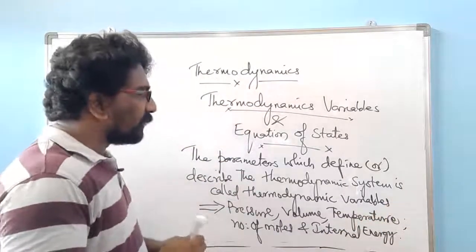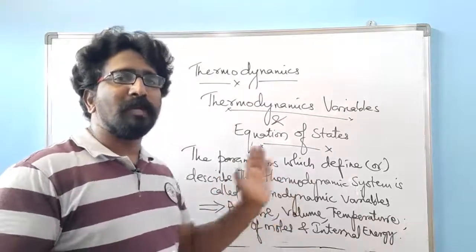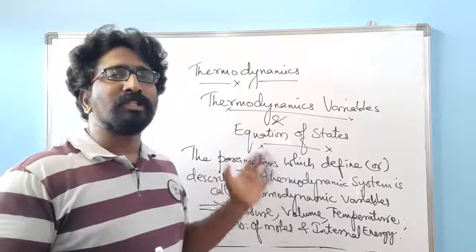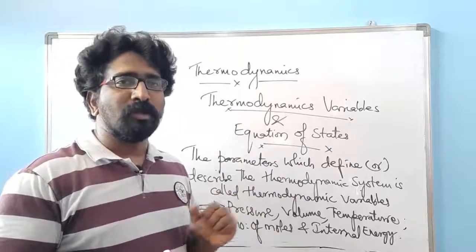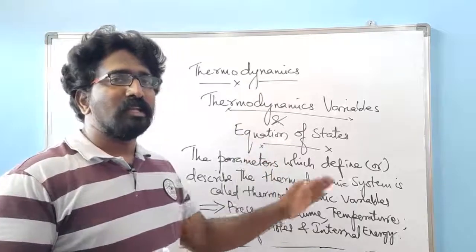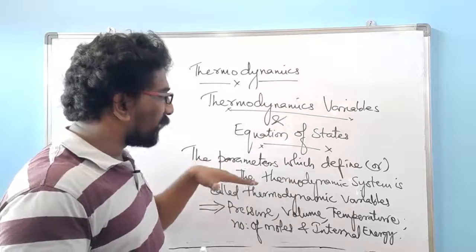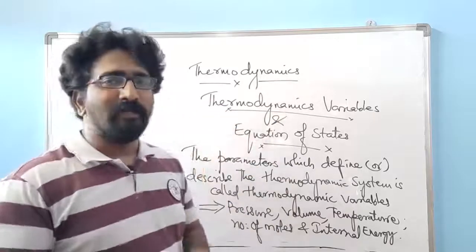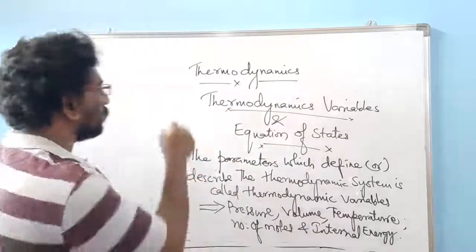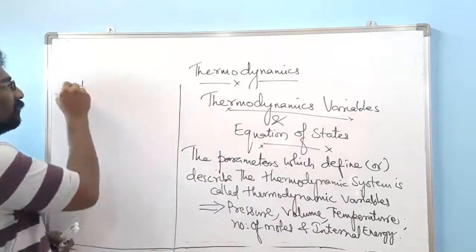These are the parameters which define what kind of system that particular thermodynamic system is. Whenever a parameter or variable defines the thermodynamic system, we call it a thermodynamic variable. Now let us see the relationship between these thermodynamic variables.